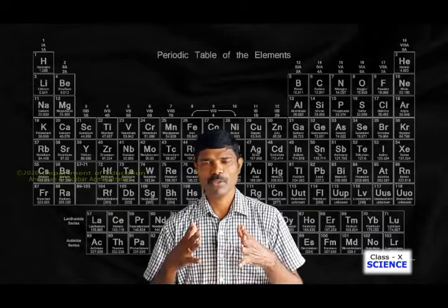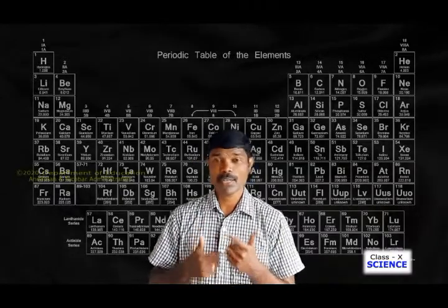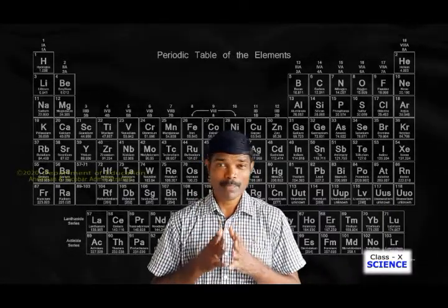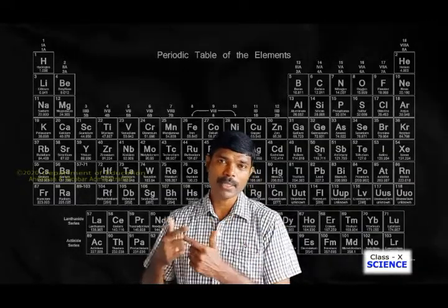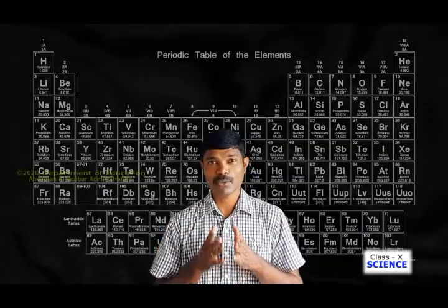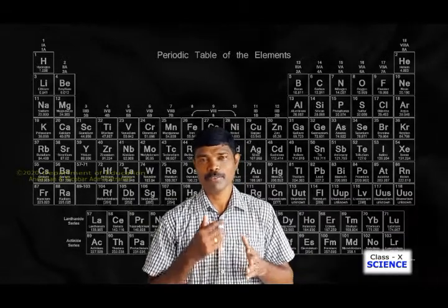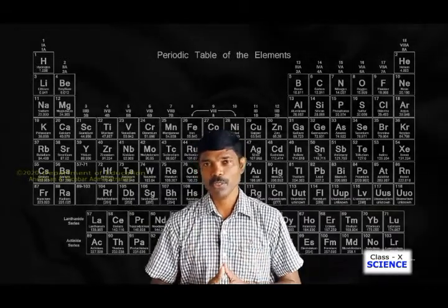So when we talk about Dobereiner's triad, each triad has three elements, and the similarity is that the mean atomic mass of the first and the third element is approximately equal to the atomic mass of the central element. So this is what Dobereiner's triad is.